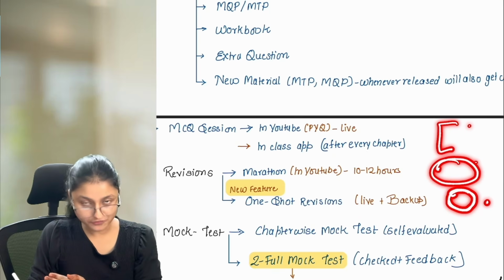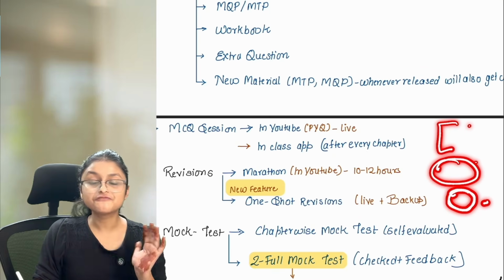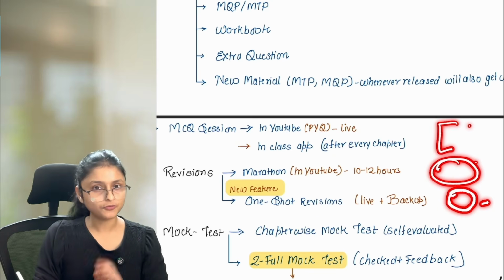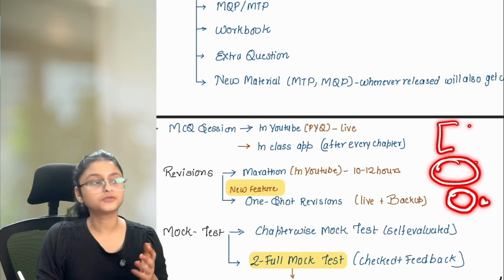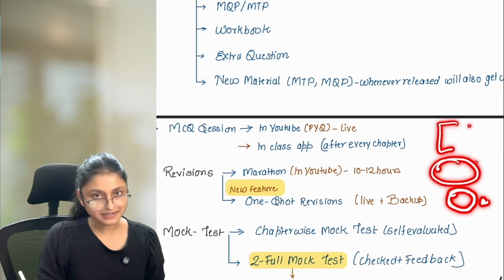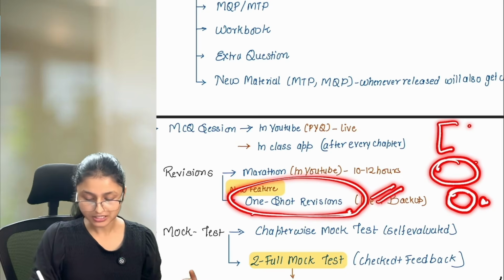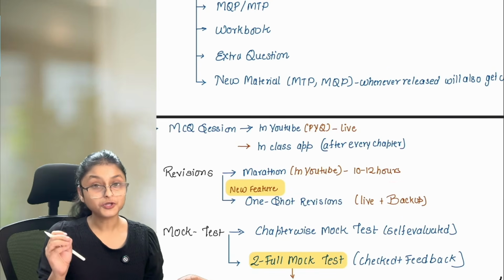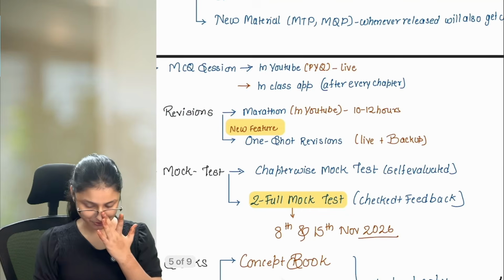And after completion of everything, let's say 2 or 3 months before you have completed everything of yours, what you can do is, now you are feeling that you need to revise everything. You are not able to remember the things. In that case, you can refer to this one-shot revision for your detailed revisions. You can refer to this marathon session for your fast revisions. Okay? So this is how you're going to approach everything.